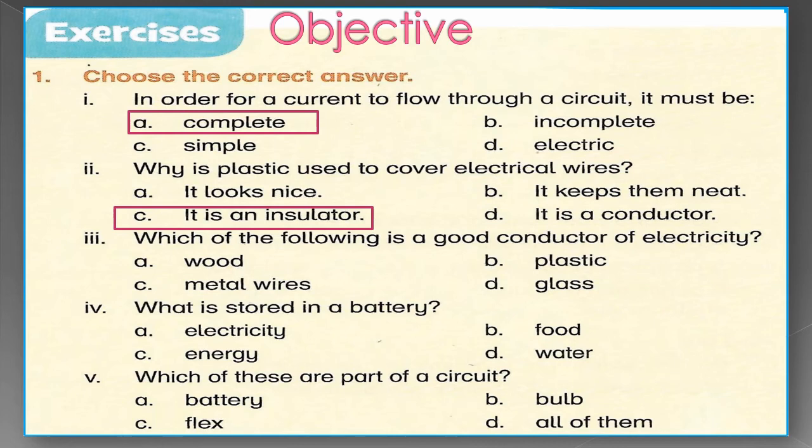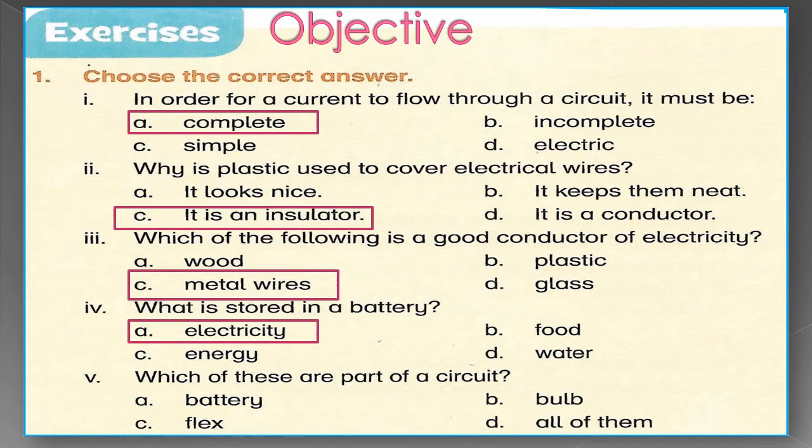Then statement number 4. What is stored in a battery? Option A electricity, B food, C energy, D water. And you all know that battery is a tiny store of electricity. So correct answer is option A, electricity.